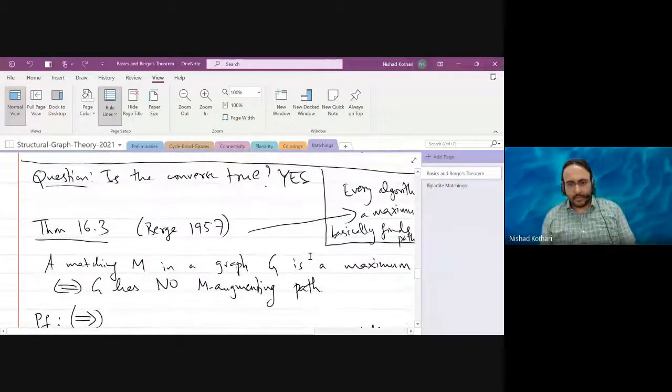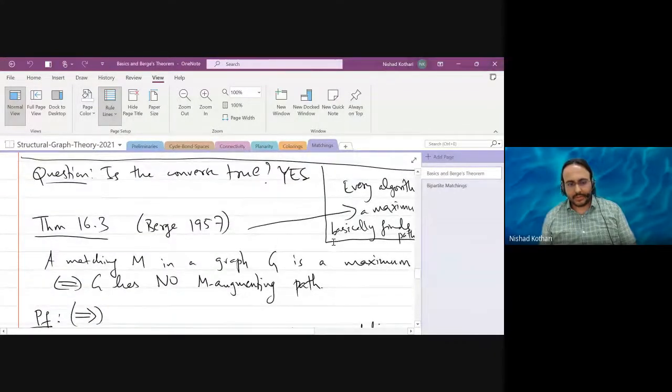Okay, so we proved Berge's theorem, 16.3, which says that the matching is maximum if and only if there is no augmenting path with respect to that matching. All right, so that gives us sort of a characterization of maximum matchings, right?